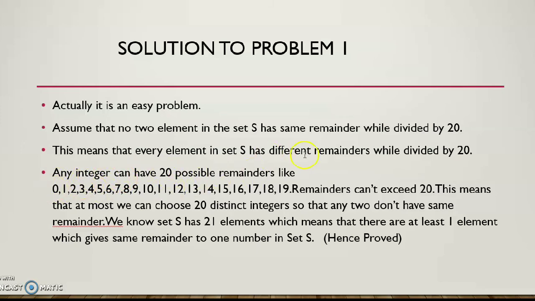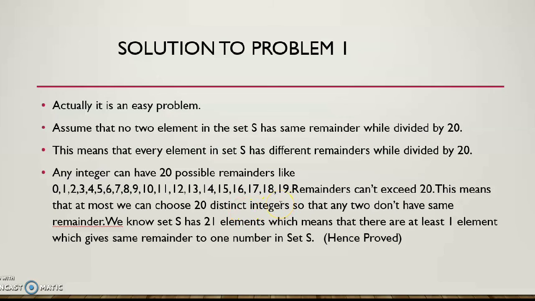So all the 20 numbers chosen for the set S have distinct remainders. Please understand and listen carefully: all the numbers which we are choosing for the set S must have distinct remainders. So what are the possible remainders? 0, 1, 2, 3, 4 up to 19.